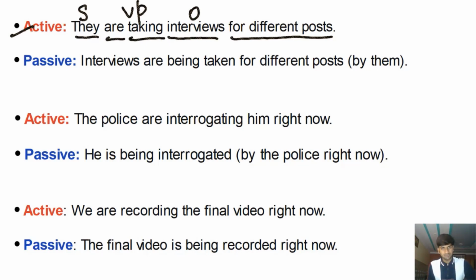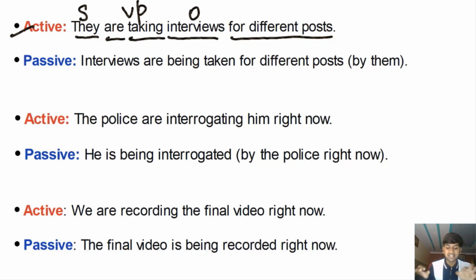So we're focusing on the doer of the action, which is they. They are doing something. They are performing an action. They are taking what? Interviews. Now, if you want to focus on what is going on, not who is doing that particular action, understand this. If you want to talk about what is going on, what is being acted upon in the present right now, you do not want to focus on who is performing that action. You want to focus on the object that is being acted upon, that is receiving the action. You'll write the sentence in the passive voice.